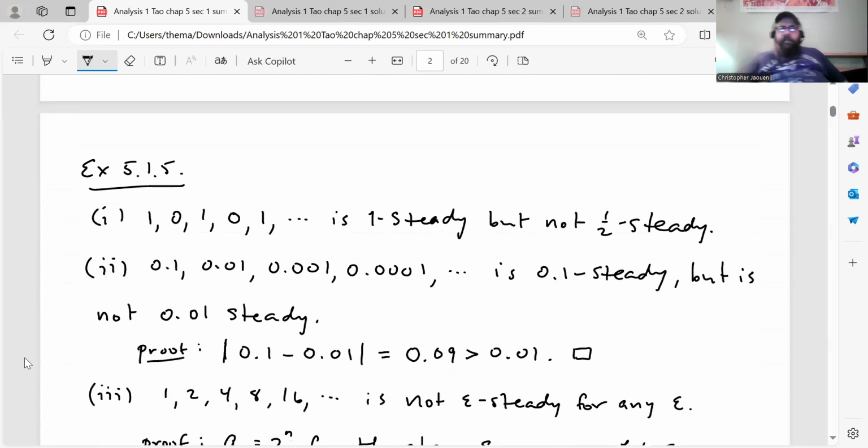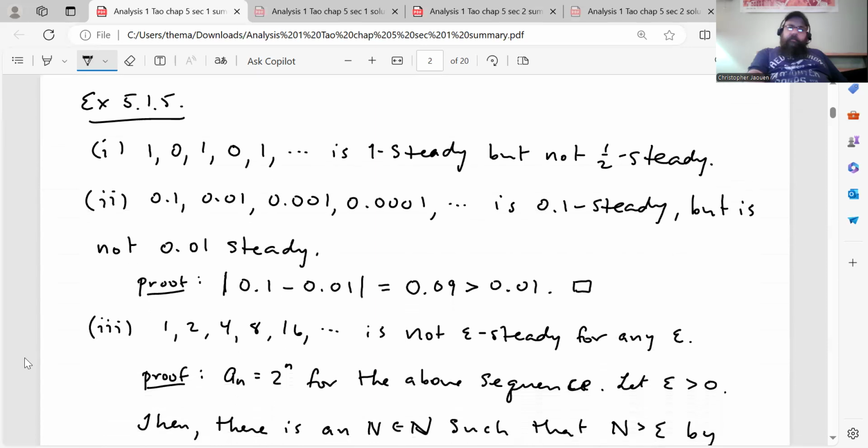All right, he gives an example here just to flesh out the concept. So he gives a few examples here. The sequence 1, 0, 1, 0, 1, 0 that goes on and on forever like that is a one steady sequence, but not one half steady, because if you take differences of any two consecutive terms, it's not always less than or equal to a half.